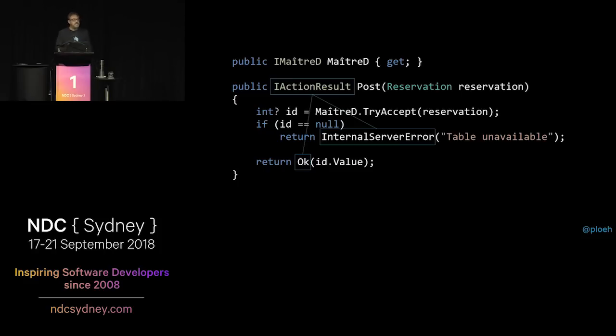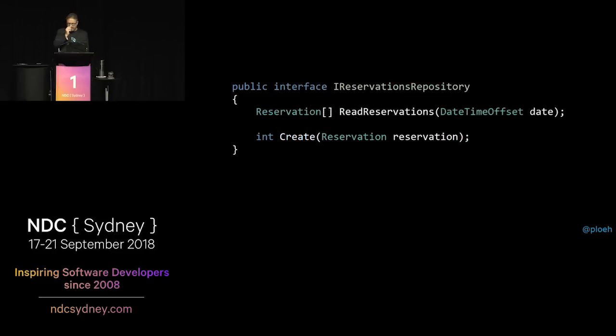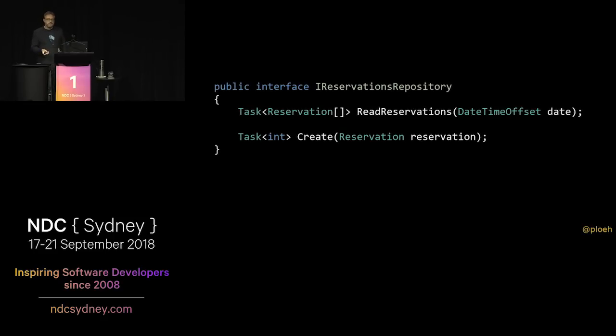Right. So this is just a baseline, just to get up and running. The IReservationsRepository here looks like this. So you might say, well, okay, so we all know that in reality, repositories, we're just pretending that they're not databases, but really they're just databases. So we might as well just have called it a database. But if it's a database, we say, well, but that's I/O, so that might be nice to do this asynchronously, because that might be more performant, maybe more efficient. So how do you turn this into an asynchronous API? Well, you change the return types into tasks. Okay.